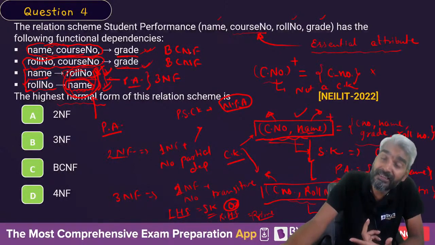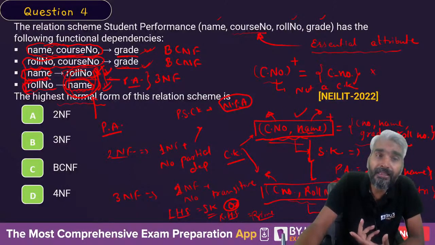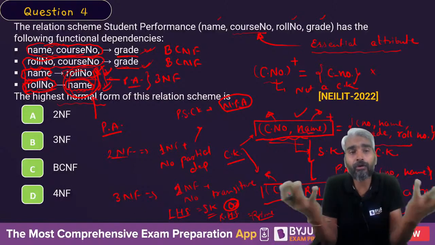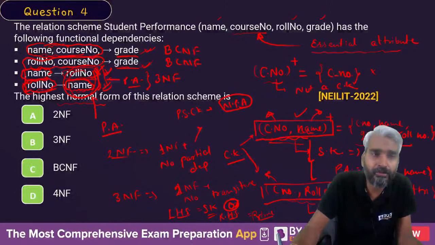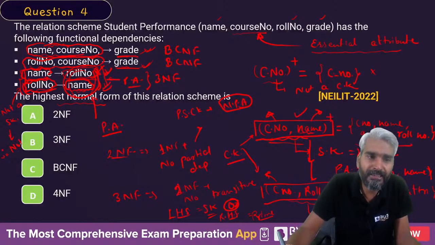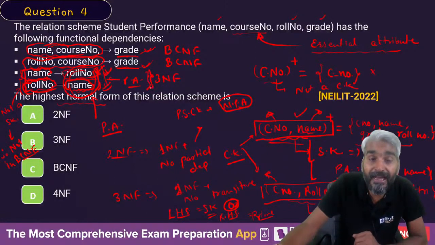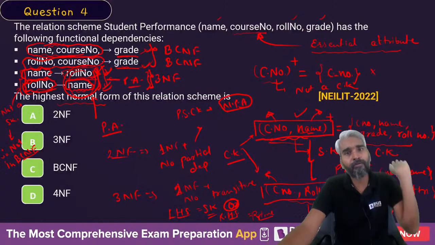Now let's check for BCNF. For BCNF, LHS should be a super key, but in both the FDs, name alone or roll number alone is not a key. That is, LHS is not a super key. Since it is not a super key, it is not in BCNF. If LHS is not a super key, then definitely it cannot be in BCNF. So these two FDs are in 3NF but not in BCNF. These two FDs are in BCNF. What is the normal form of a relation?